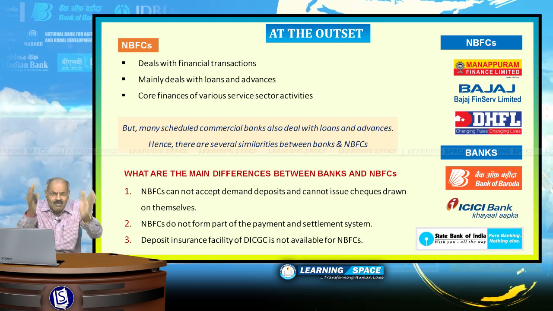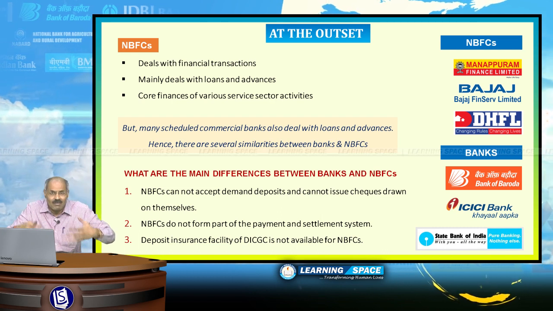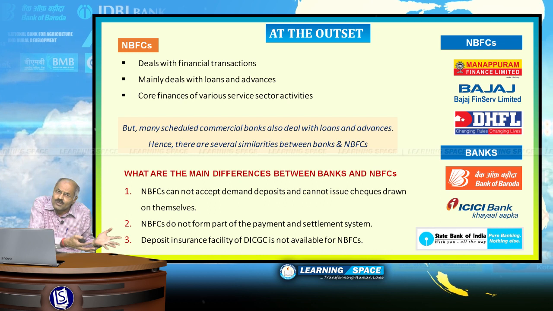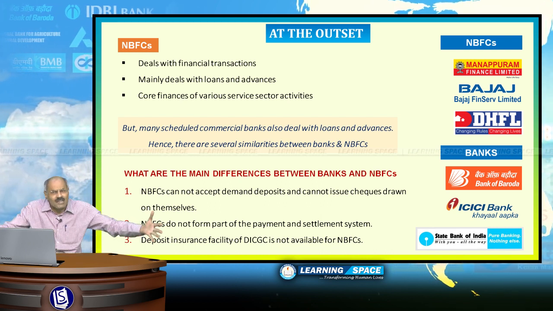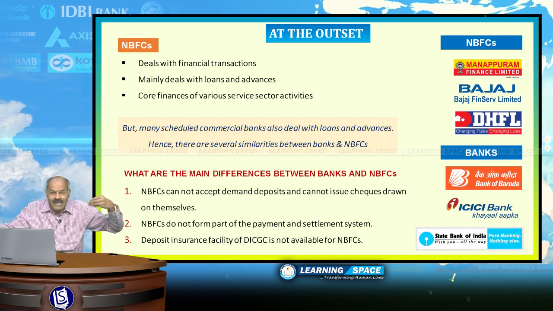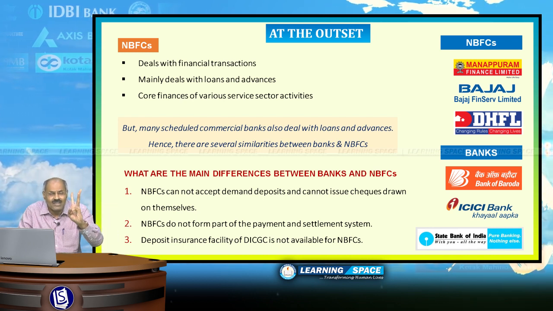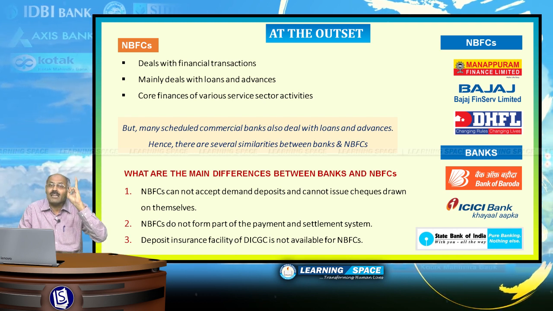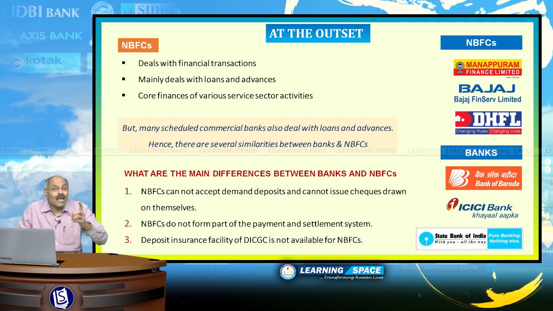But what are the primary differences? The similarities are many, whatever banks are doing, NBFCs are also doing. But what are the main differences? If you want the main differences, 3 main differences are there. Please listen carefully.